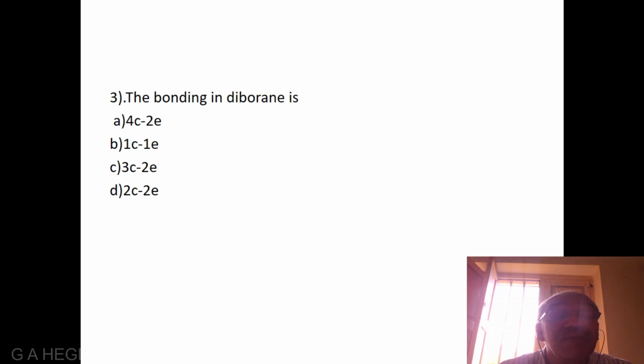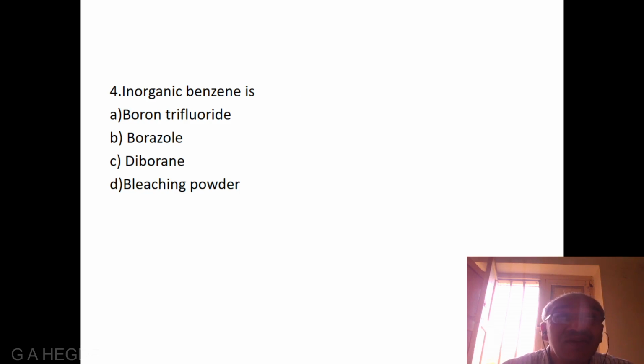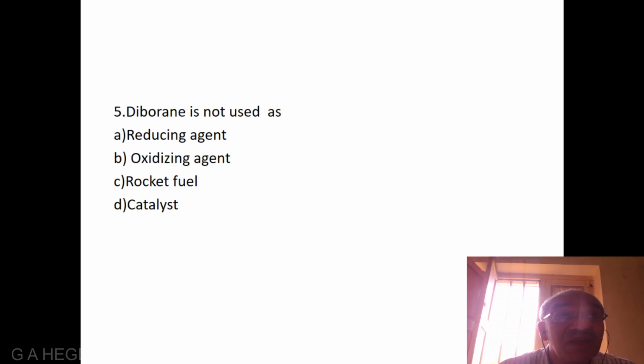The third one, the bonding in diborane is? 3-center 2-electron bond. The next one is, the inorganic benzene is? Borazole or borazine. The next question is, diborane is not used as? Oxidizing agent.